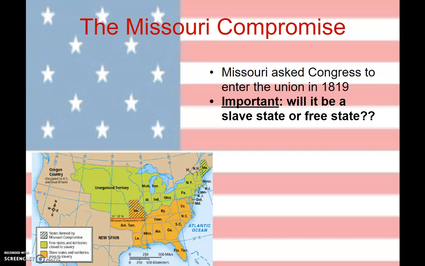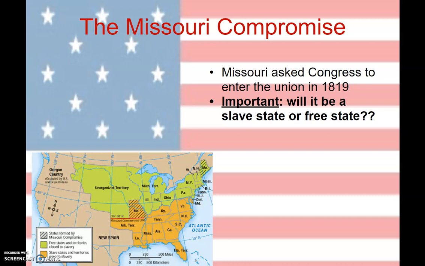At this point, there are slaves in the Missouri Territory, and we're concerned that if we let Missouri in right now as it is, they would become a slave state. And the reason the Northerners are concerned about that is because currently there are 11 slave states and 11 free states, which means that if it comes down to a tie, it's tied along party lines. No one has the majority, right? The slave states can't override the North, and the North can't override the South because everything is tied.